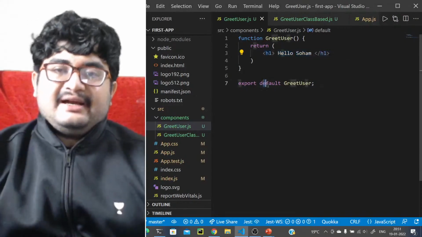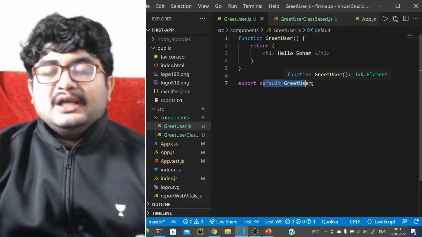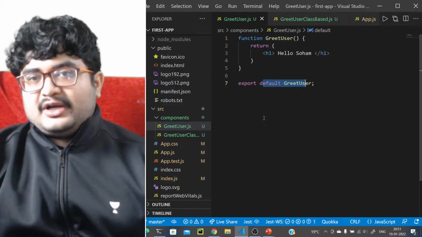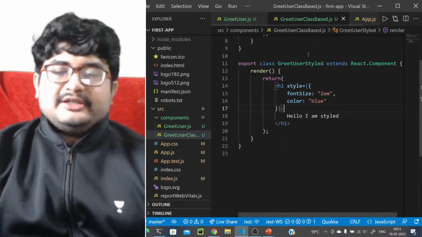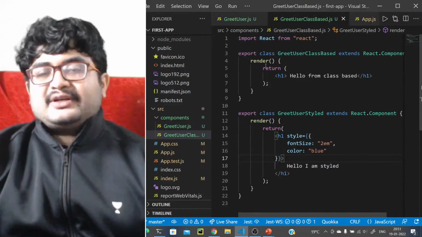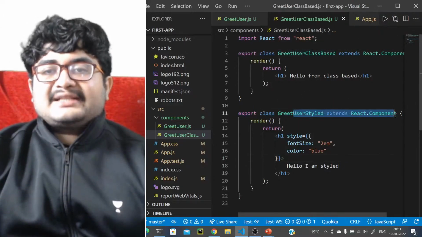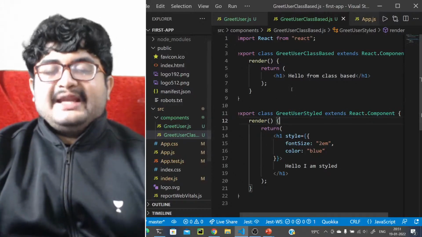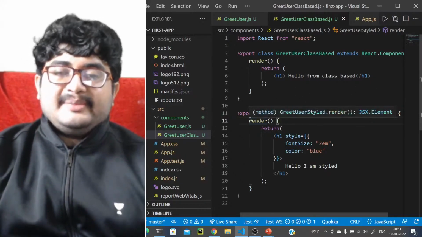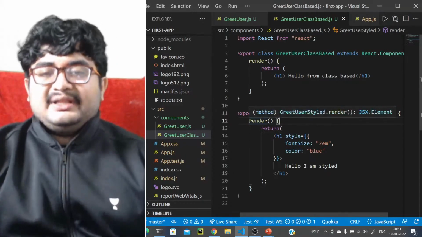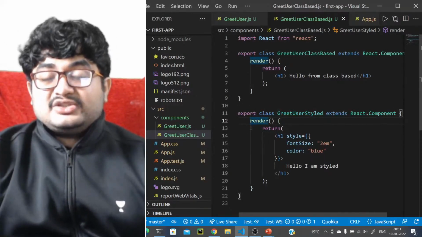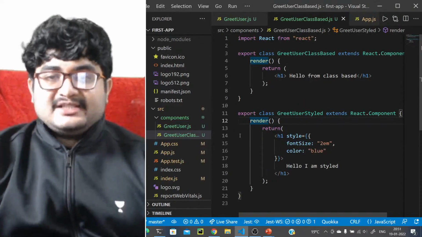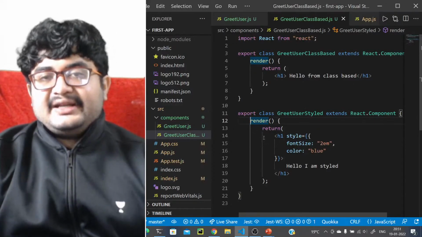Any component should return some JSX. After that, we can do two types of export: one is default export, one is named export. That is how we create a functional component, and we saw it's pretty simple. We also looked into how to create class-based components. A class-based component should extend the React.Component base class, and there are methods it has to override. One of the most important is the render method, which should return the JSX for this component, basically what this component stands for.